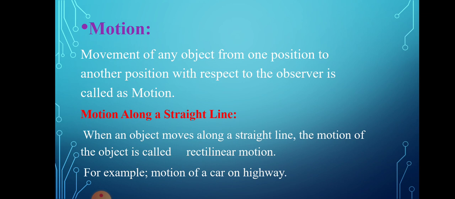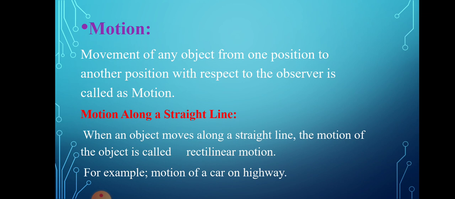So, dear students, when we talk about motion along a straight line, this is one of the concepts we have to discuss. What is motion along a straight line? When an object moves along a straight line, along means in a straight direction, not in a curving direction, the motion of the object is called rectilinear motion, or motion along a straight line.